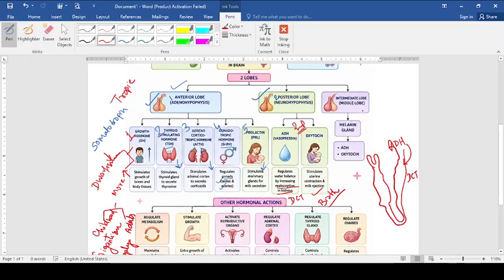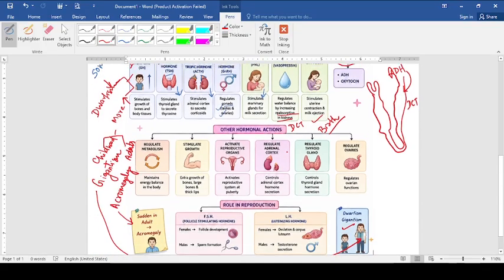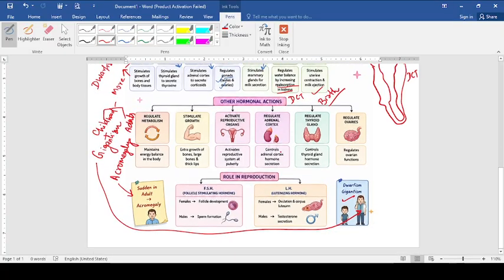One which is not in your course, but let's discuss because it is given here. This particular gland, which is the pituitary's intermediate lobe, acting as an endocrine gland, is releasing one of the hormones, that is melanocyte stimulating hormone, called MSH. It regulates the melanin formation in our body and regulates the pigmentation. Pigmentation means skin will be dark, having a dark complexion, or light.